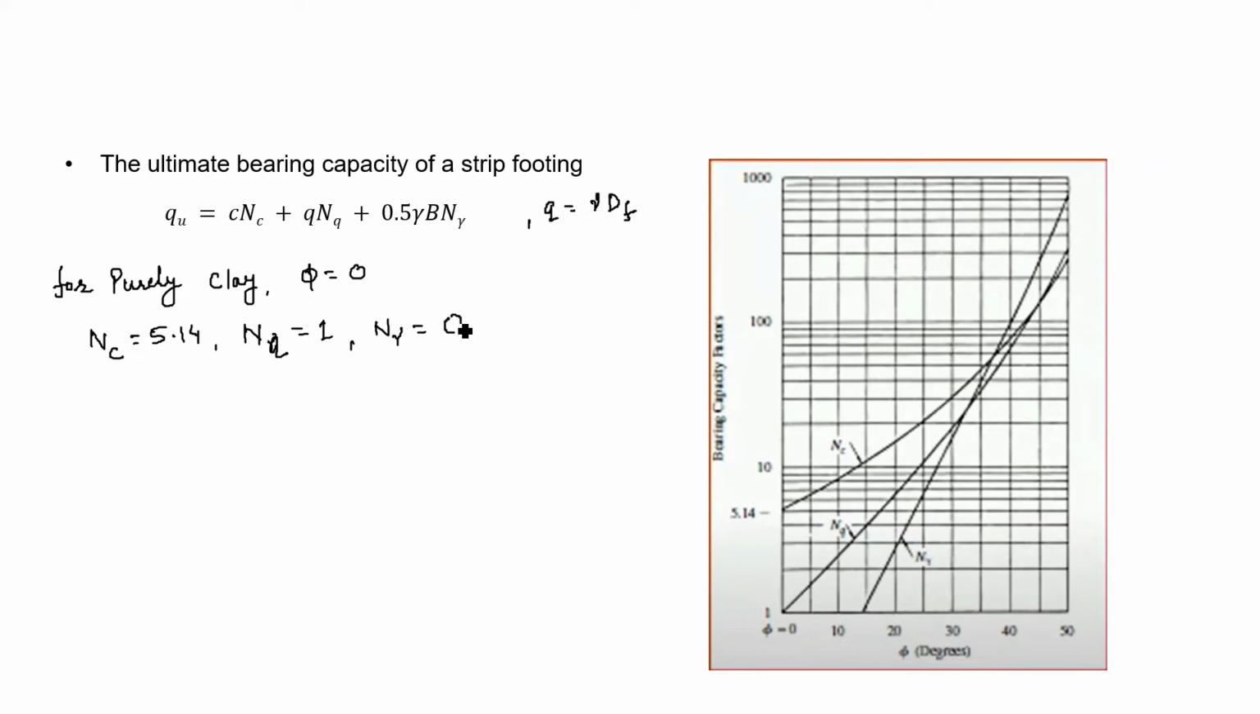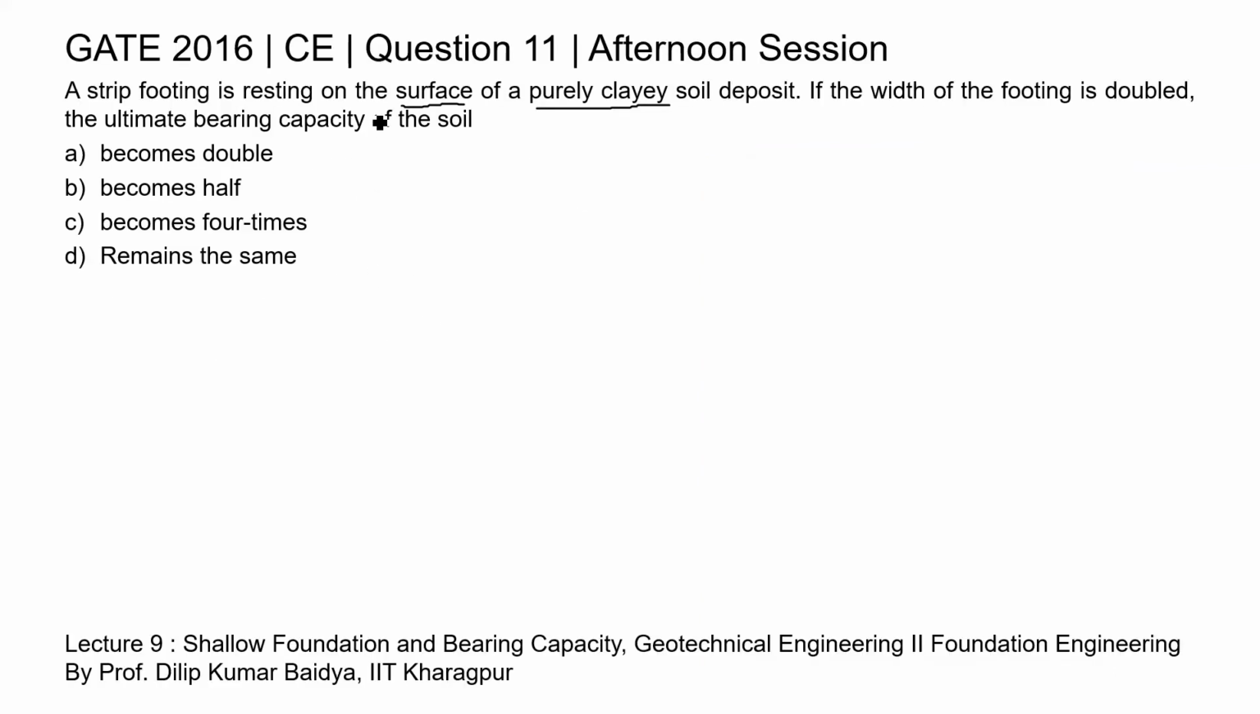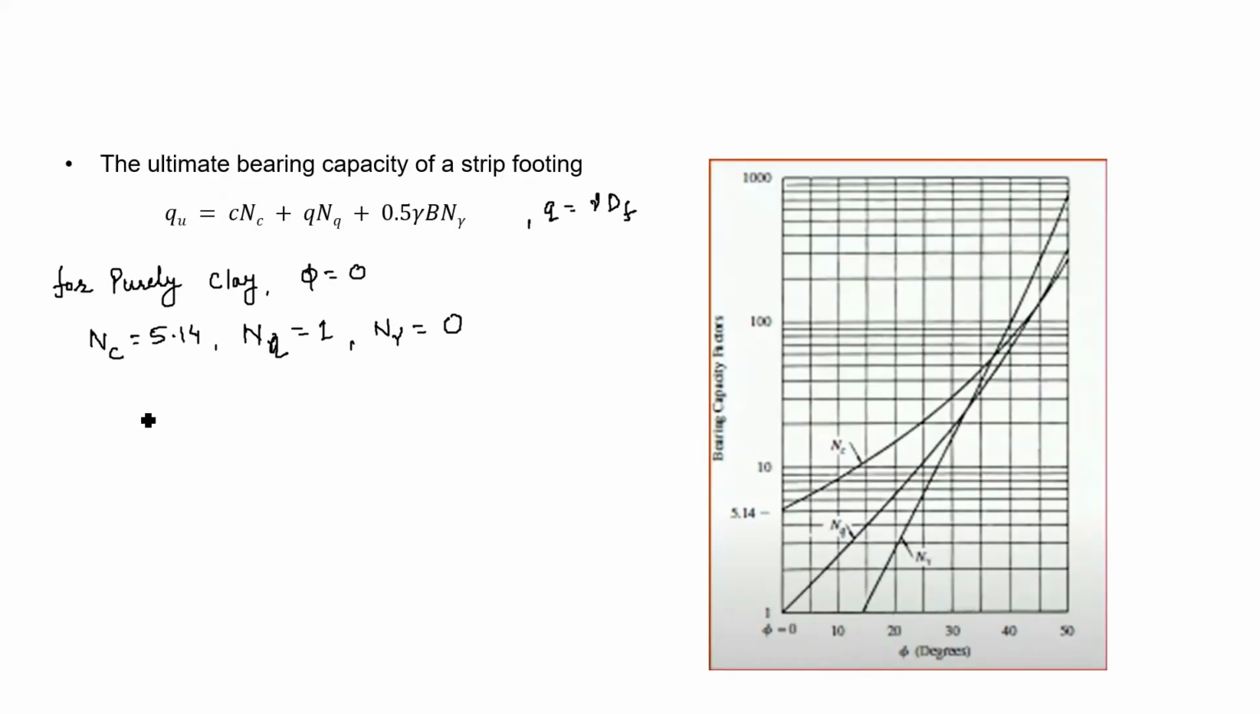Now, again in this question it is also saying that this footing is resting on the surface of a purely clay soil deposit. It means when any foundation is resting on the surface of the soil, the depth of foundation is 0. Here in this question the depth of foundation is 0.